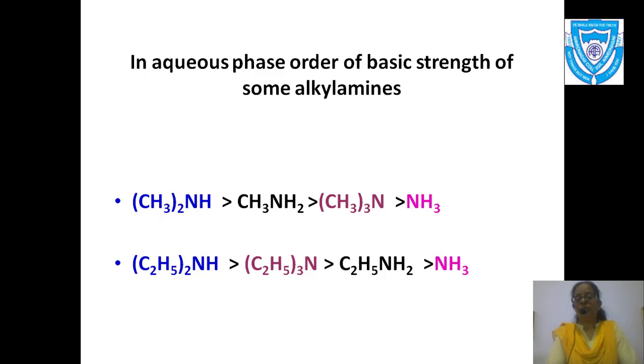And the next, when the ethyl group is higher, I have a higher number, that is 231. Earlier it was 213 and the next one is 231. It is very easy to remember these two things: since the methyl group is the smallest group, the number is also smallest; the ethyl group is a bigger group and the number is also bigger. So 2 prime is greater than 3 prime and 3 prime is greater than 1 prime. And then of course ammonia is very less basic.